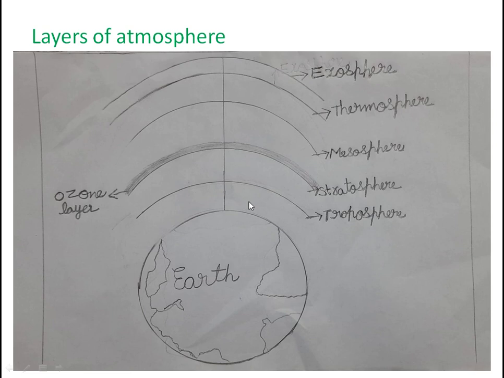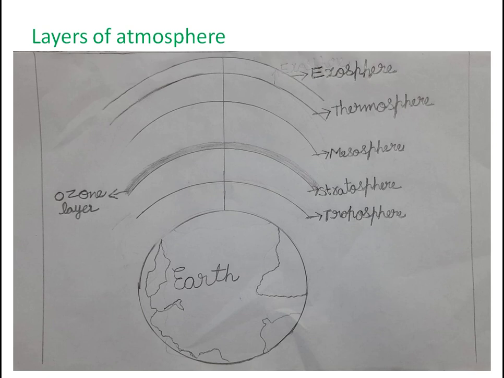These are the 5 layers. What is the atmosphere? I am explaining the layers of atmosphere diagram. The thick layer of air that surrounds the earth is called atmosphere. It extends from the surface of the earth to hundreds of kilometers above it. The gravitational force of the earth holds the atmosphere in its place.